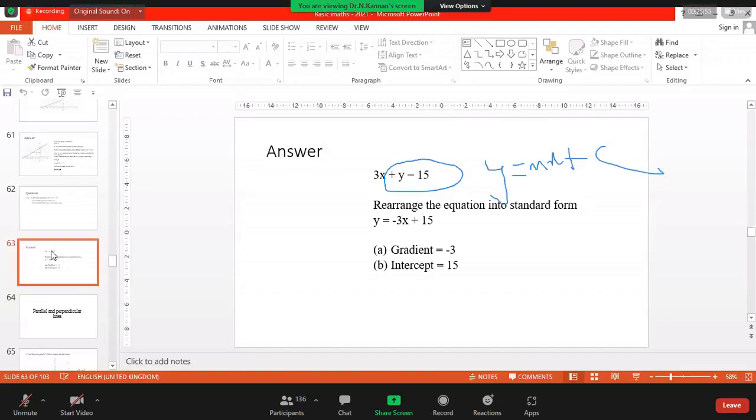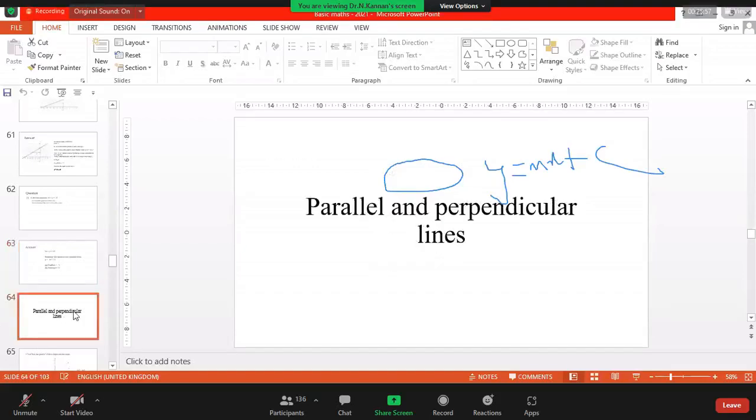Of course, it is very new for you: parallel and perpendicular lines. This is a bit tricky for you to understand because we are going to talk about two major concepts. These two are very different. You are going to think critically, right?